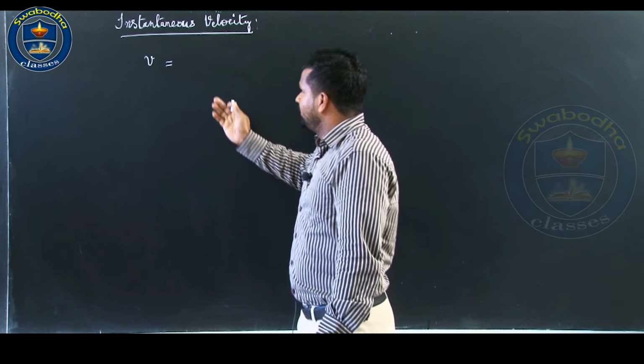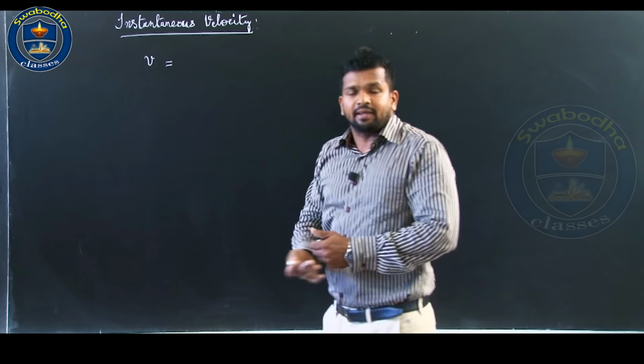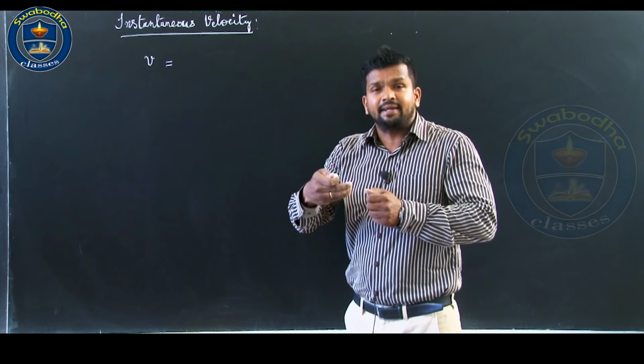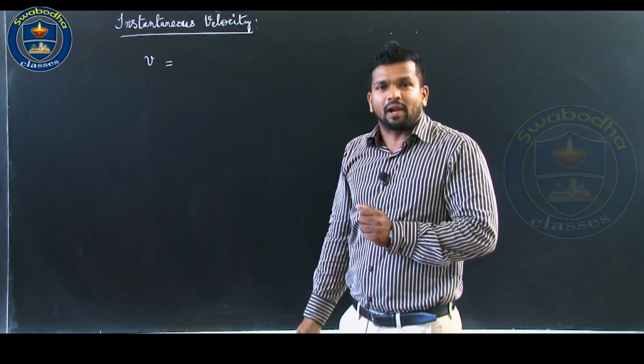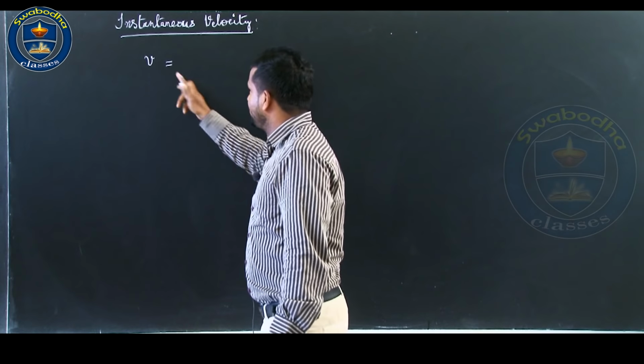In other words, instantaneous velocity is defined as the limit of the average velocity as the time interval approaches 0.